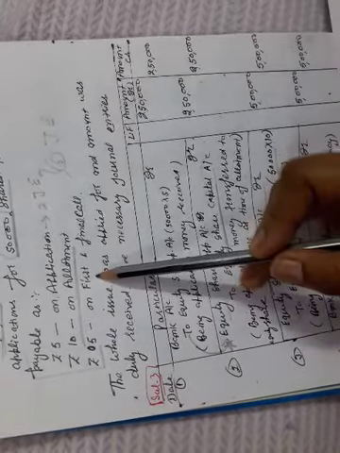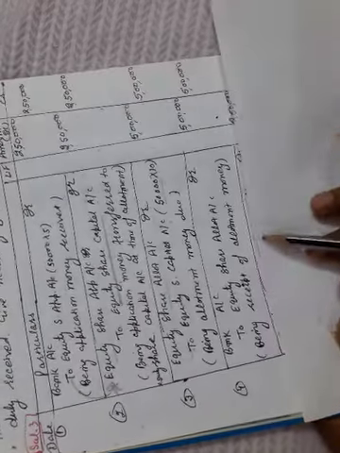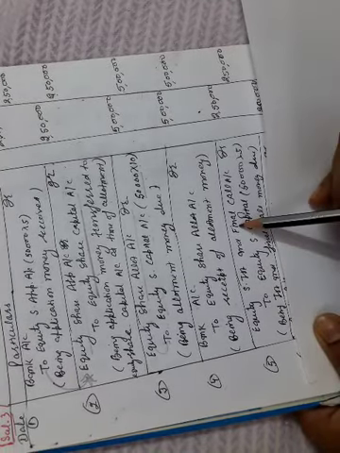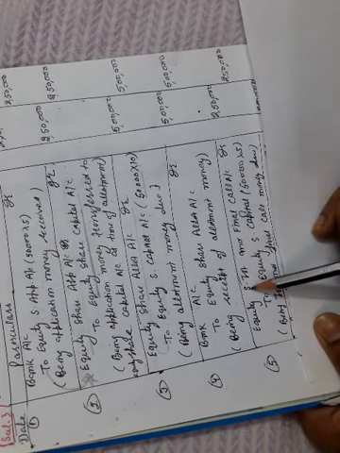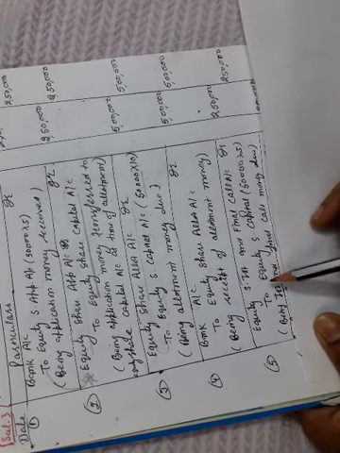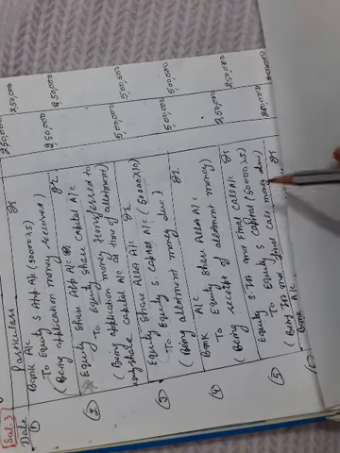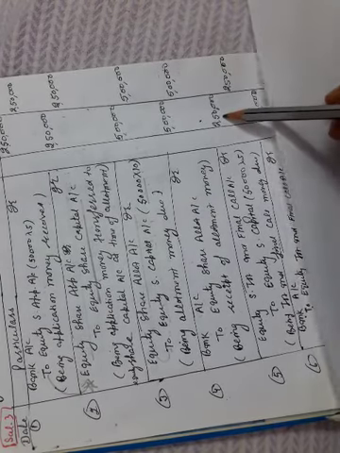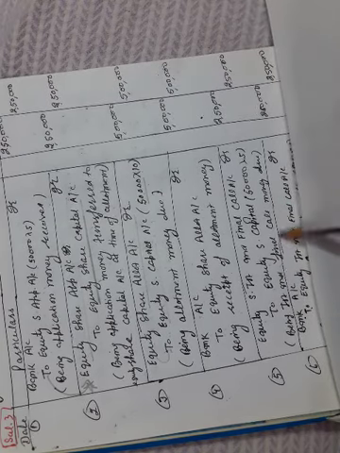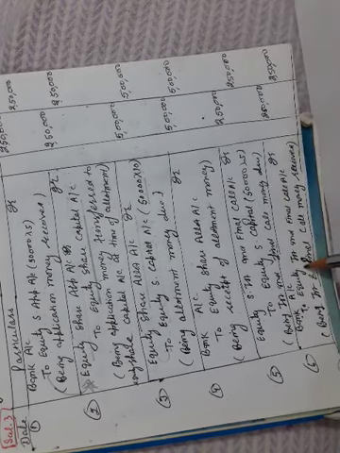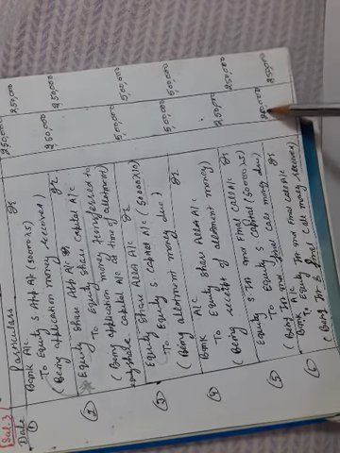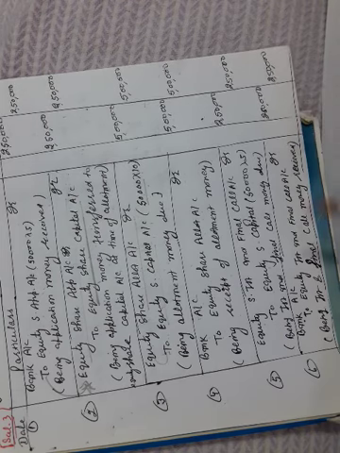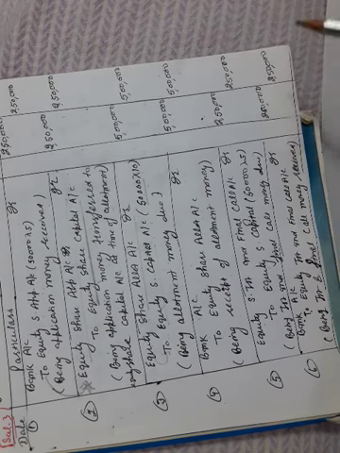Now there is a first and final call of ₹5. Then we'll make an entry for due. Again the first and final call is going to be due, that's why it should be debited: equity share first and final call account debit to equity share capital. The amount is 50,000 into 5, which means 2,50,000. Then once the first and final call is due, we'll receive the money: bank account debit 2,50,000 to equity share first and final call account 2,50,000, being first and final call money received.